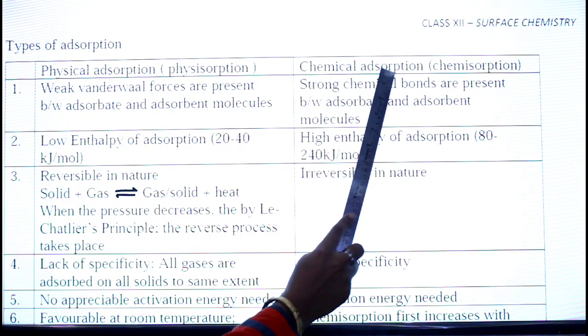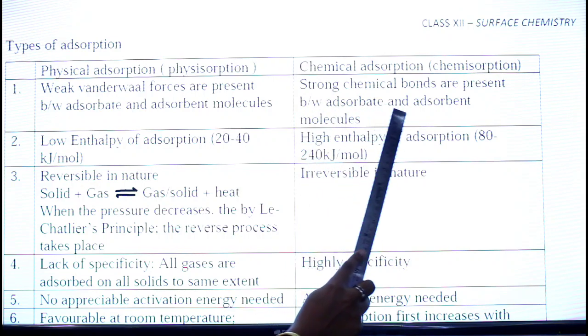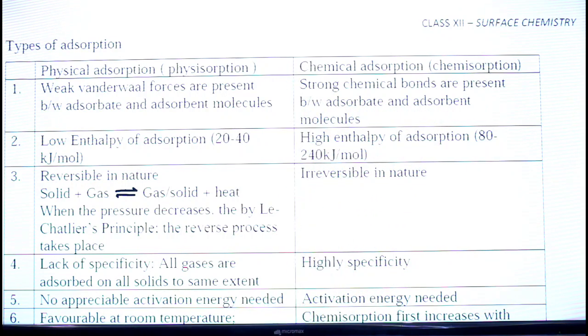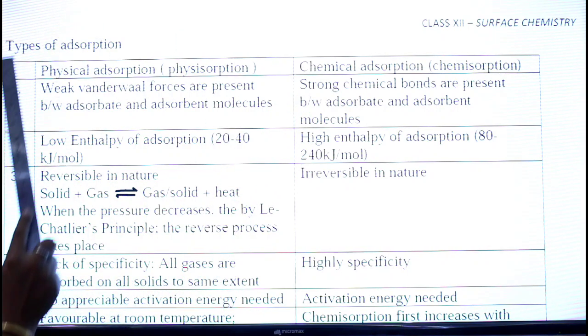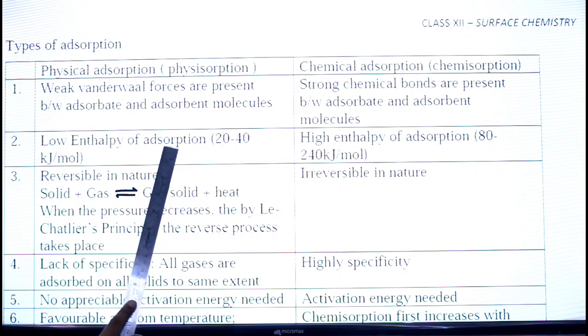In chemisorption, there are strong chemical bonds present between adsorbate and adsorbent molecules. That is, in between adsorbent and adsorbate, chemical bonds are formed in case of chemisorption. The second point of difference is enthalpy of adsorption.